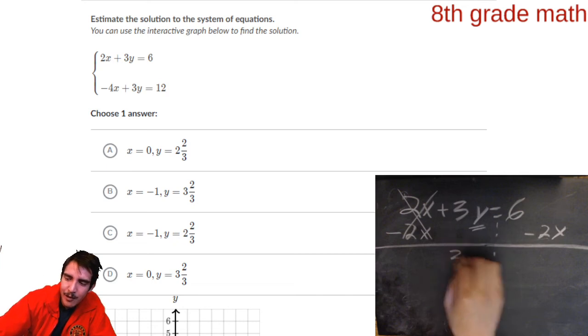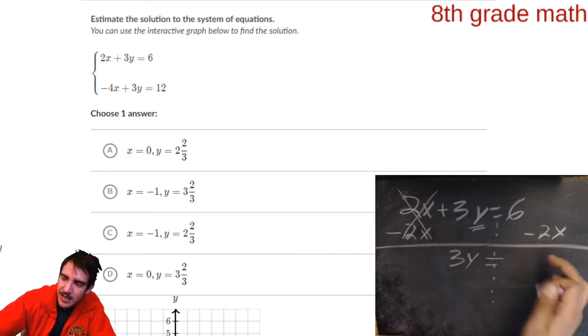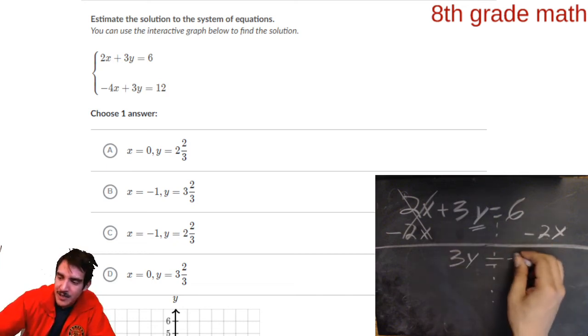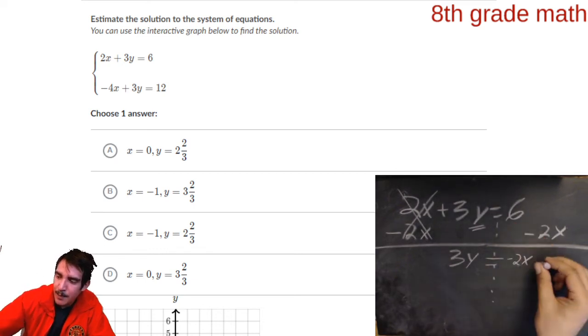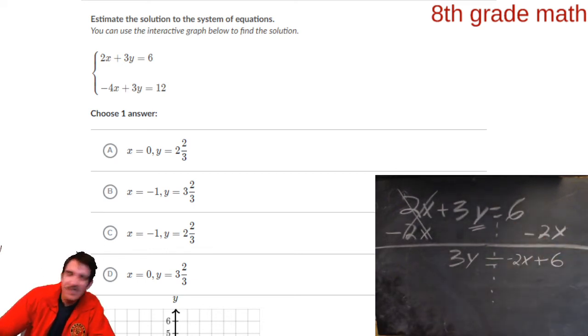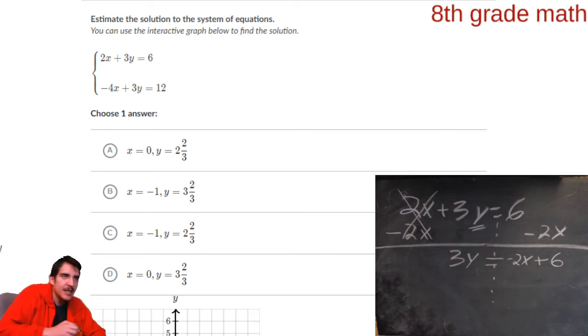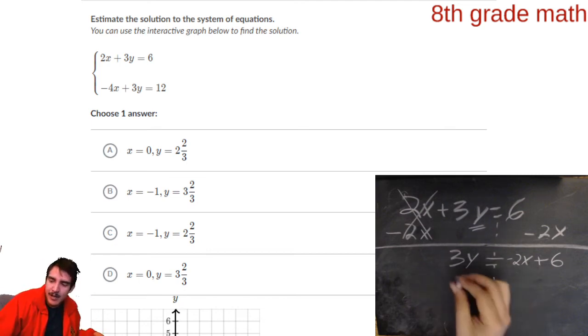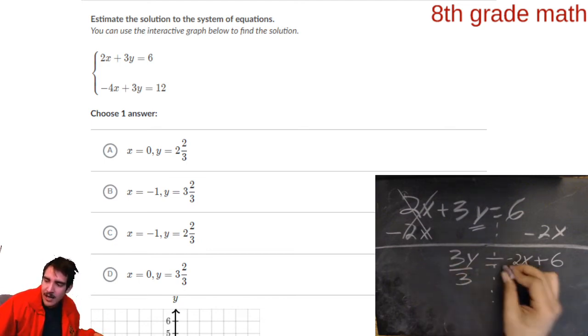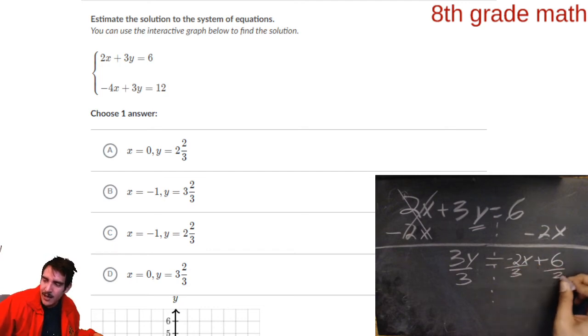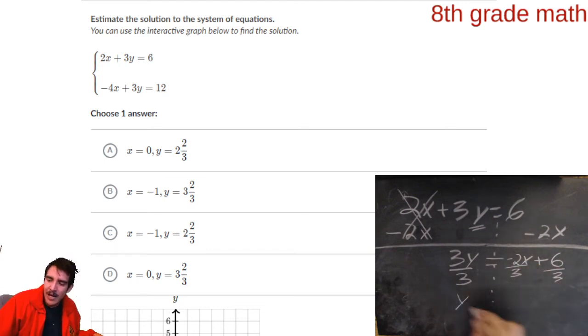So you bring down a 3y equals, and I'm going to bring down first the negative 2x, then the positive 6. Reason I do that is because I like to have my letter first. My x. I like to have this first because that's slope-intercept. Now how do I get rid of this 3? We're going to divide by 3 on everything. Okay? Let's see what we get. Y equals negative 2/3 x, and then 6/3, that equals 2.